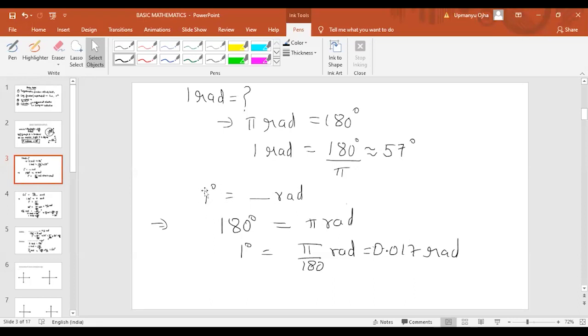Now the second part: what is the value of 1 degree in terms of radians? 180 degree is equal to pi radians. Therefore, 1 degree will be equal to pi by 180, which is 0.017 radians. So I have found the value of 1 radian in terms of degrees and 1 degree in terms of radians. Approximately it will come as 57 degree. I hope you understand this. If any doubt is there, you can ask me.